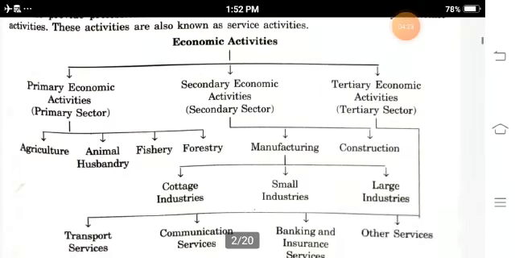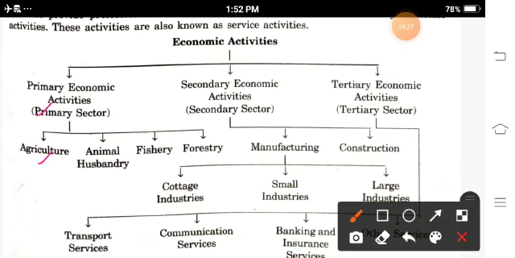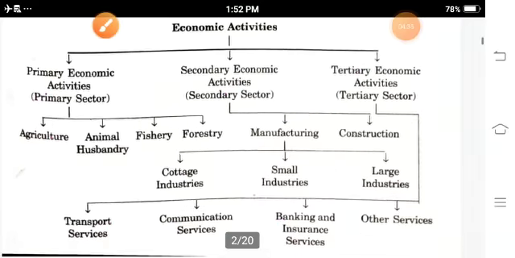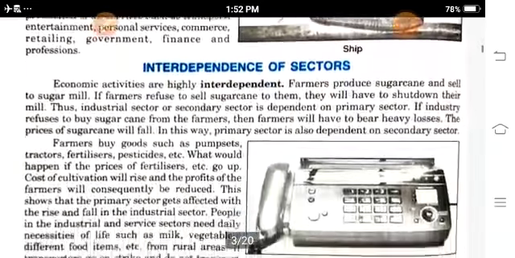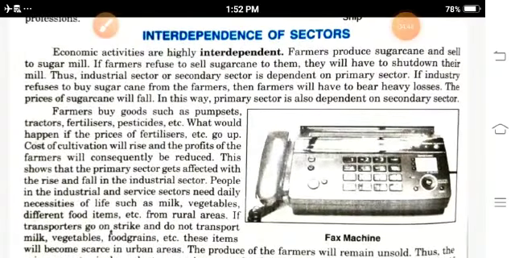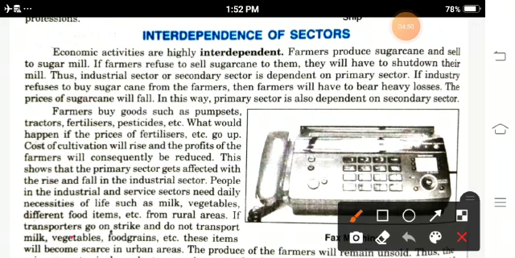This is the chart which is showing you primary sector, agricultural activities; secondary sector, manufacturing or industrial activities; tertiary sector, transport, communication and banking activities. Yes, these are the industries which are interdependent on each other. For example, farmers produce fruits and vegetables, and these fruits and vegetables go to the markets through transportation.